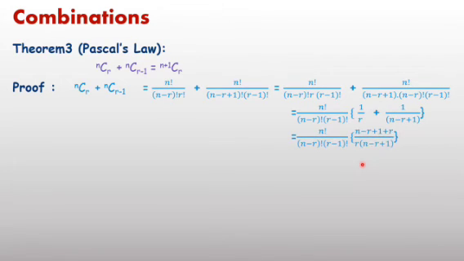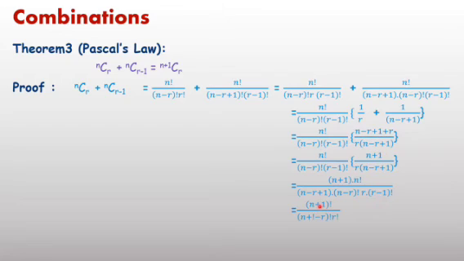By taking the LCM in the second bracket and further simplifying, you will get numerator (n plus 1) into factorial n upon (n minus r plus 1) into factorial (n minus r) into factorial (r minus 1), which is equal to factorial (n plus 1) upon factorial (n plus 1 minus r) into factorial r, and which is equal to (n plus 1)Cr. In this pattern you can solve the question or prove the theorem. Therefore the final result we can write: nCr plus nC(r minus 1) equals (n plus 1)Cr.